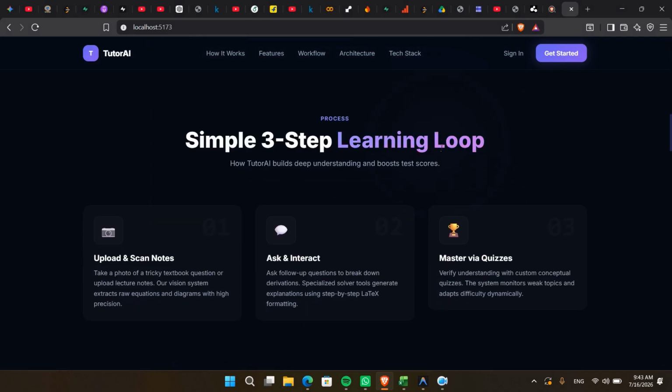Rather than producing generic responses, Tutor-AI retrieves relevant context, reasons through the problem using multiple specialized AI agents, and generates accurate, structured explanations. One of the major goals of this project was to encourage conceptual understanding instead of memorization. Let's begin by exploring some of the key features of the platform.